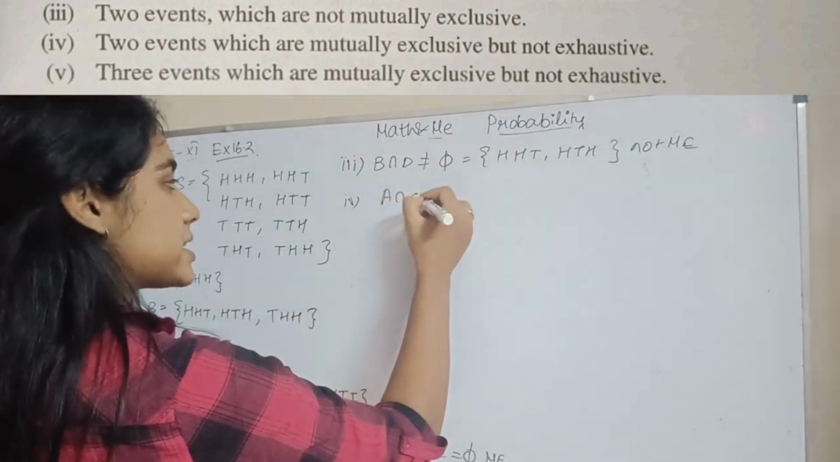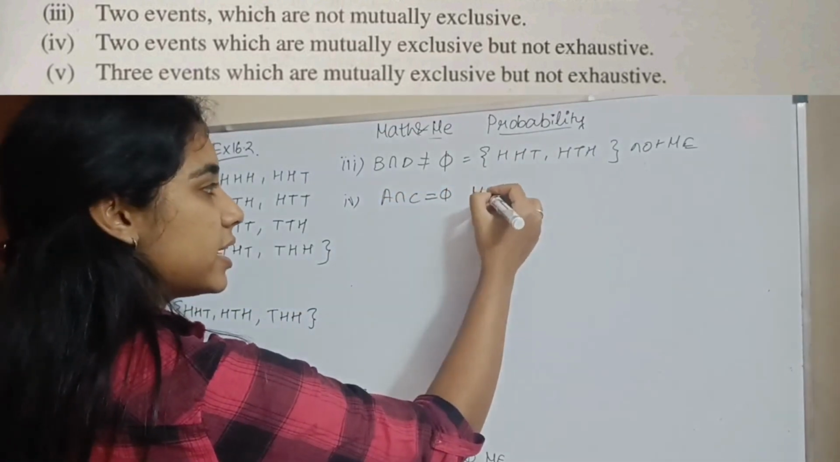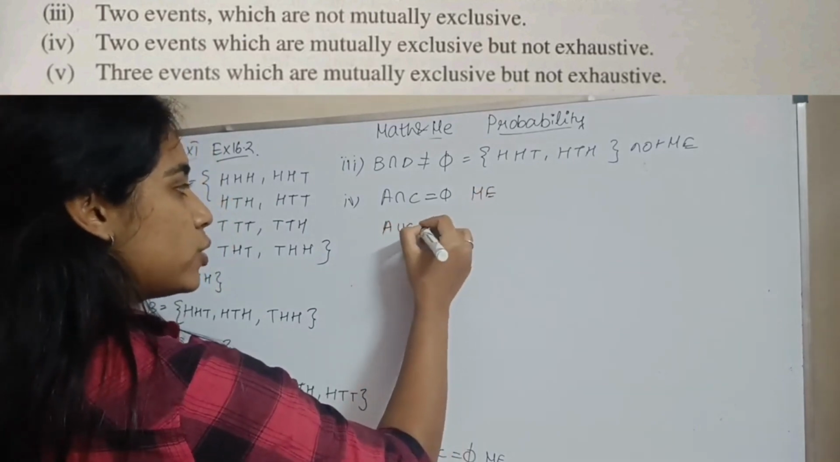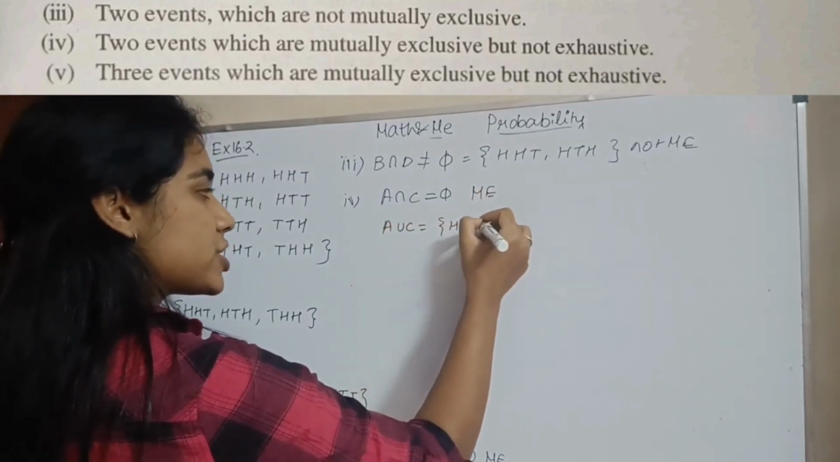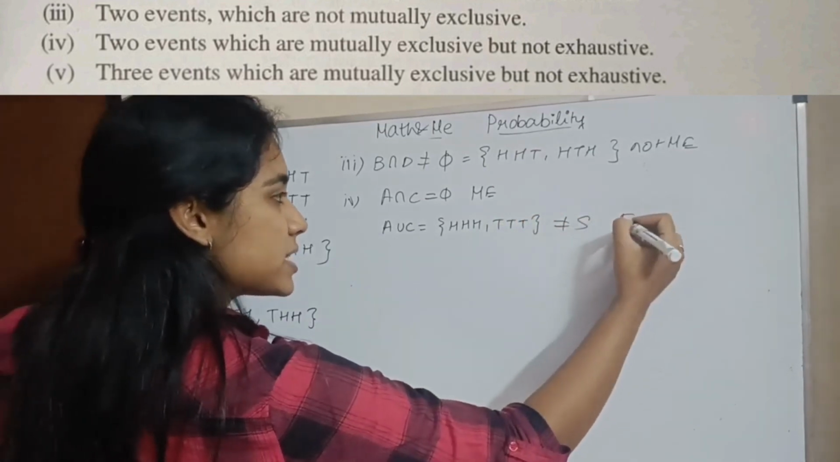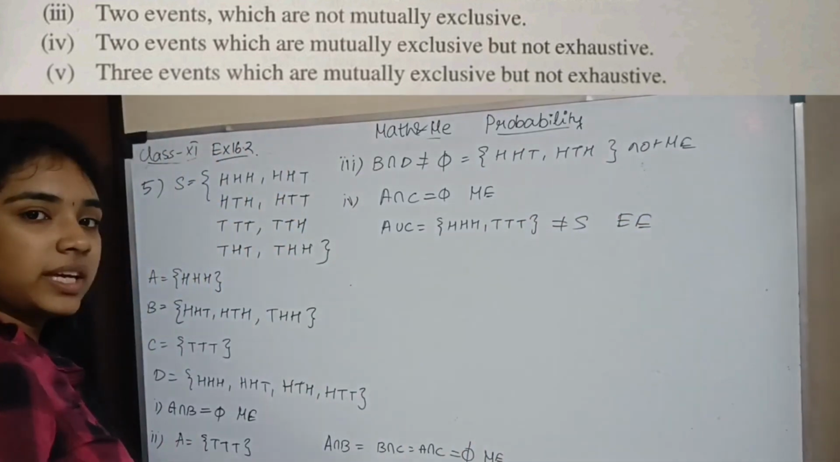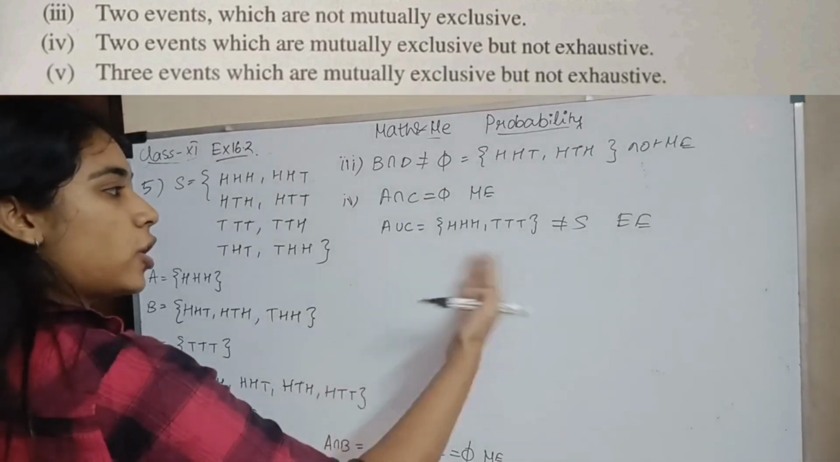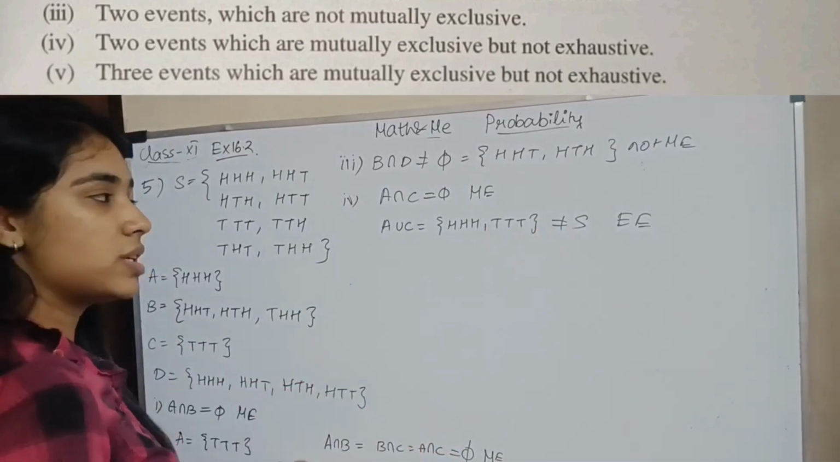So A intersection C is equal to the null set. That means they are mutually exclusive. But what is A union C? I have HHH and TTT. So this is not equal to the sample space, which means they are not exhaustive events. Exhaustive means the union of all the events should be equal to the sample space.